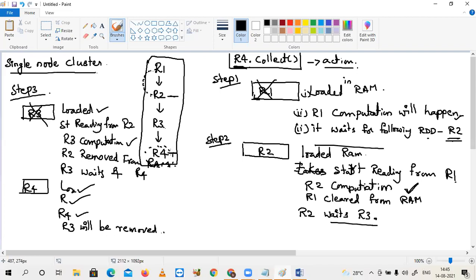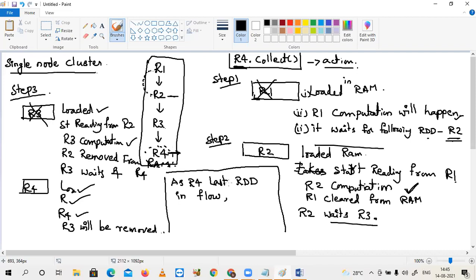So that means R4 is the last RDD in the flow. If it is the last RDD, no need to wait for some other RDD. Then action will be executed. As R4 is last RDD in flow, no need to wait for other RDD. Okay, action will be executed.